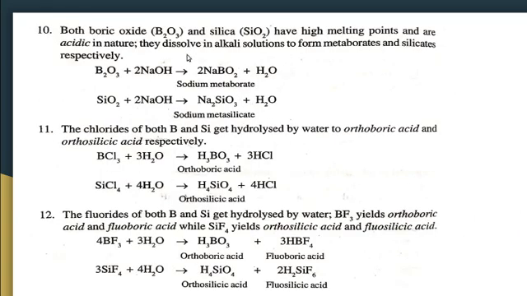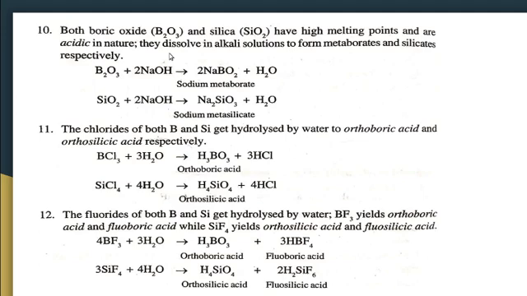There are some other points for diagonal relationship between boron and silicon. Both boric oxide, B2O3, and silica, SiO2, have high melting points and are acidic in nature. Since they are acidic, they dissolve in alkali solutions to form metaborates and silicates respectively.